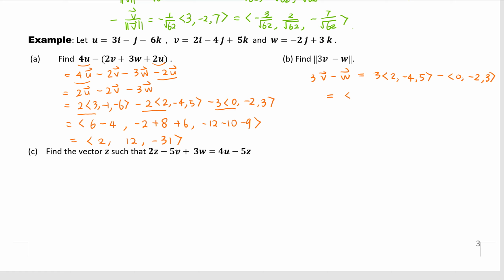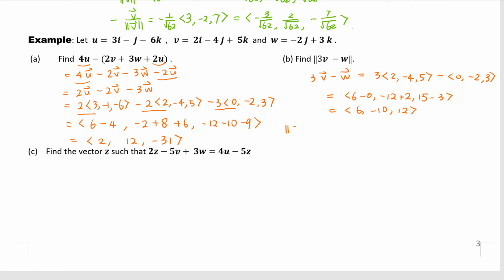Okay, 3 times 2 is 6, minus 0, right? 3 times minus 4, negative 12, minus negative 2, so plus 2. 3 times 5, 15, and then minus 3, right? So we have 6, minus 12 plus 2, minus 10, 15 minus 3, 12. So far, so good.